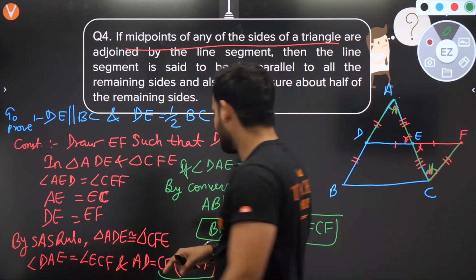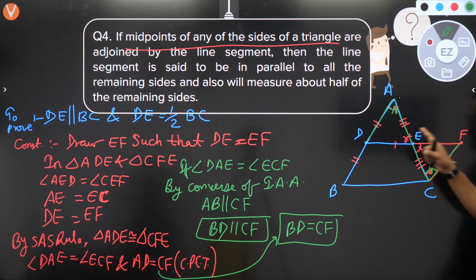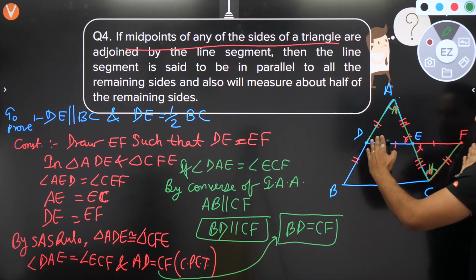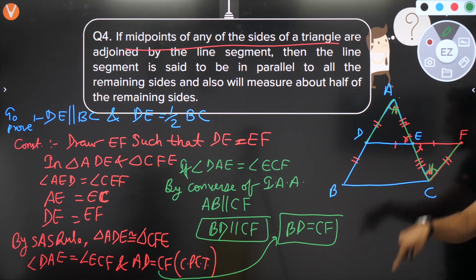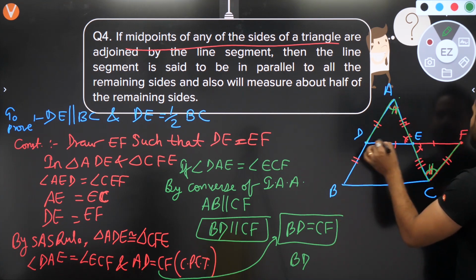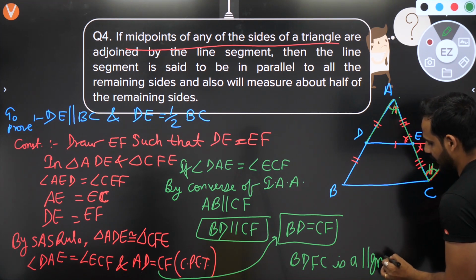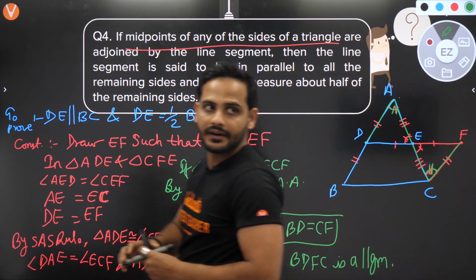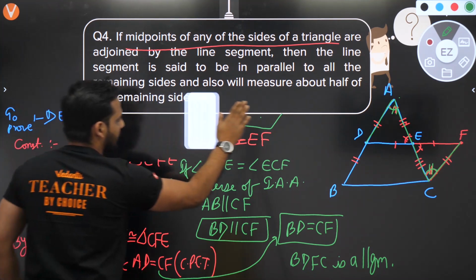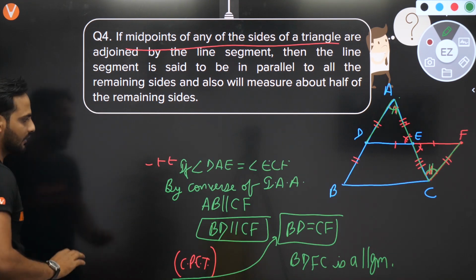Now, what am I getting? You can see in quadrilateral BCFD, I have BD parallel to CF. One pair of opposite sides are parallel and equal. So if it is the case, I can clearly say that BDFC is a parallelogram. So my whole part was based on this, how do I prove it to be a parallelogram. Once that part is proved, the work left is very small.